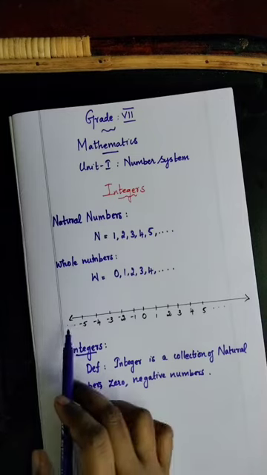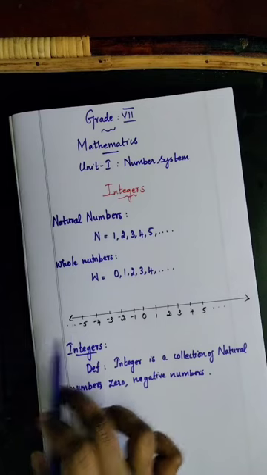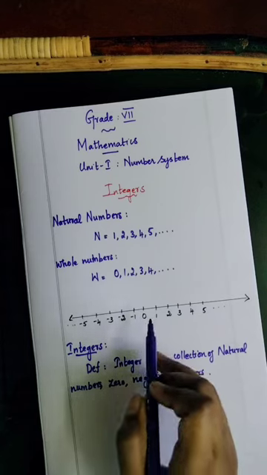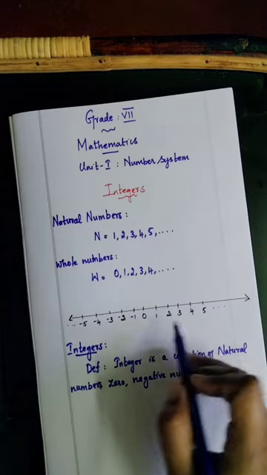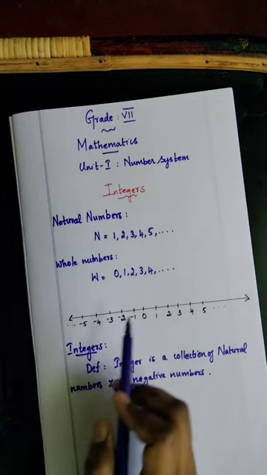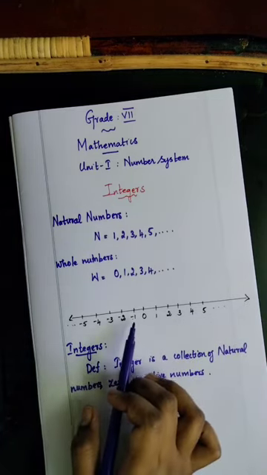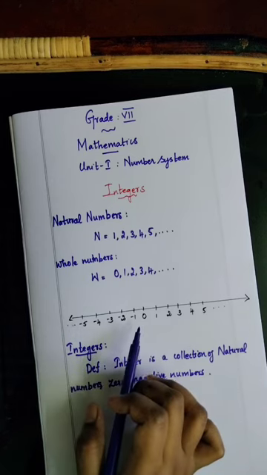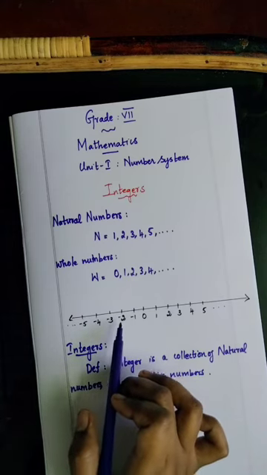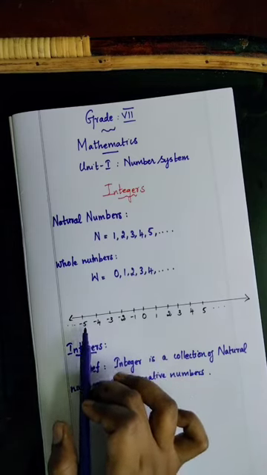See the number line. You know how to draw the number line, right? First, put 0. On the right side of 0, put the numbers 1, 2, 3, 4, 5, etc. On the left side, we put the negative numbers. A number with the minus sign is called a negative number: minus 1, minus 2, minus 3, minus 4, minus 5. It will keep going on.